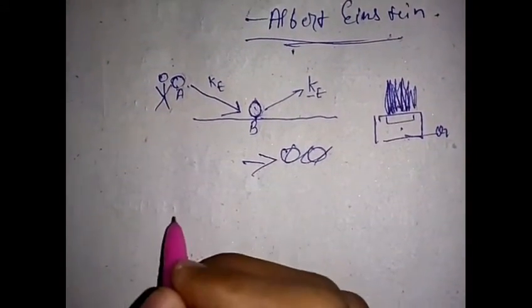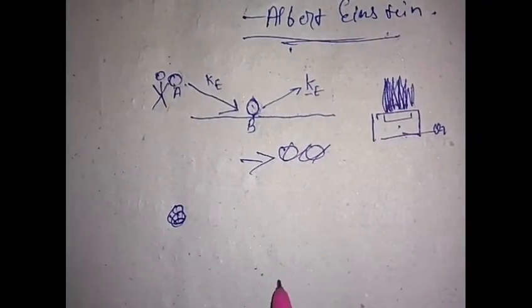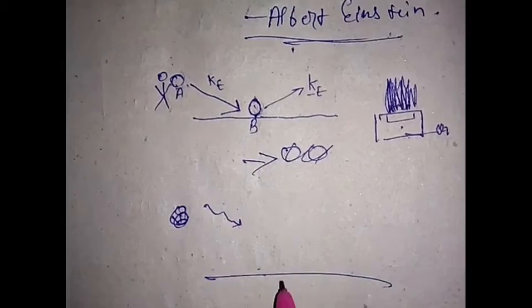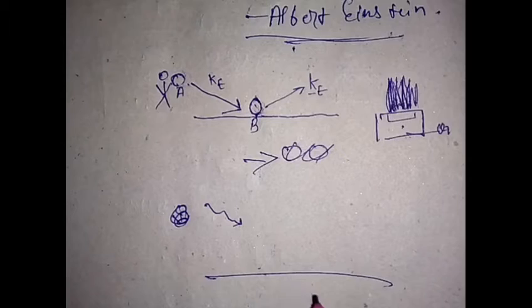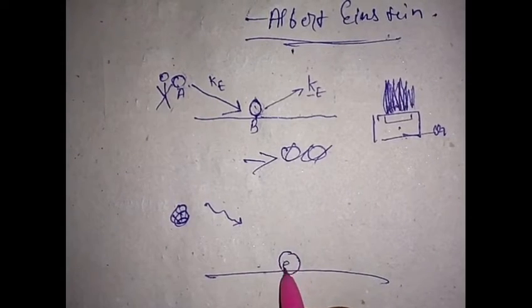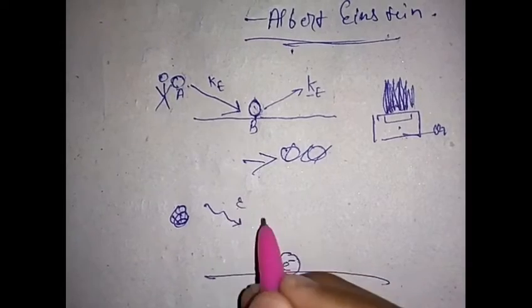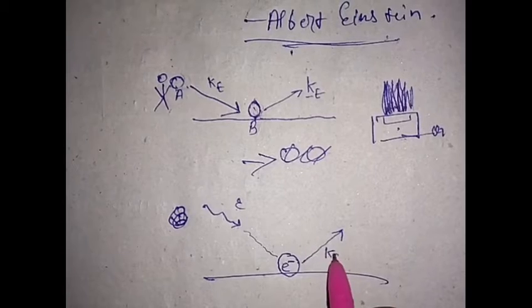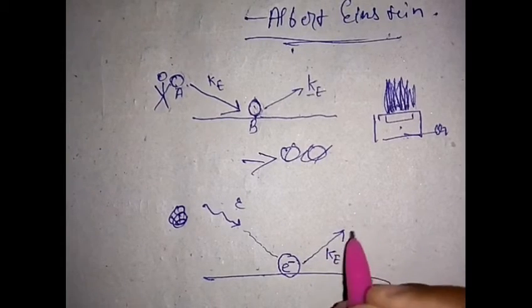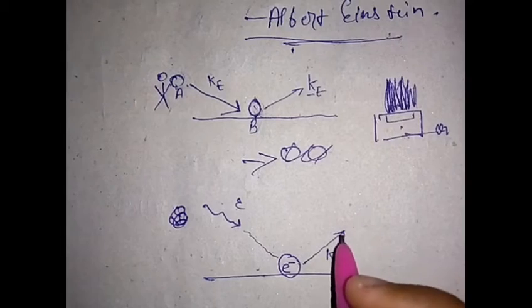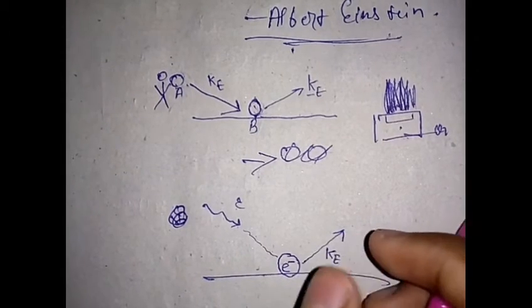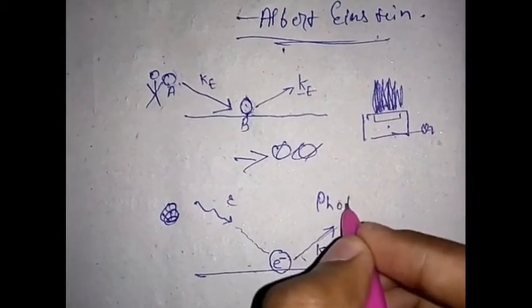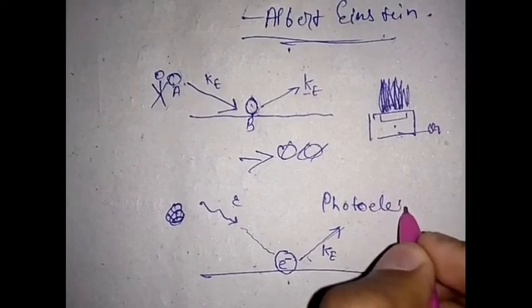So you need energy to displace something. And according to Einstein, suppose instead of a ball, you shine light on a surface. This is a photon, which is an energy packet, and on the surface there's an electron. So light with some energy will hit the electron, and this electron will get displaced with some kinetic energy. Now when this electron gets displaced, it gains kinetic energy, and this electron will then be called a photoelectron.